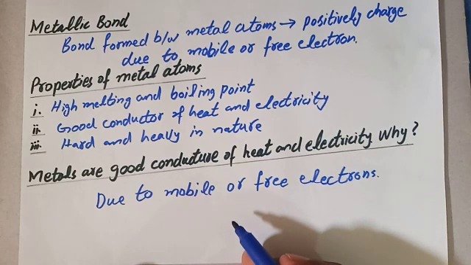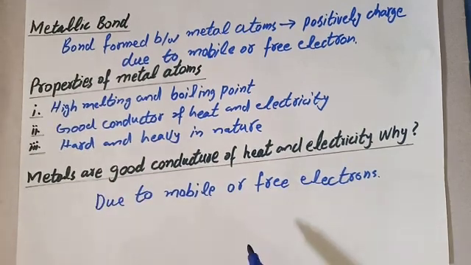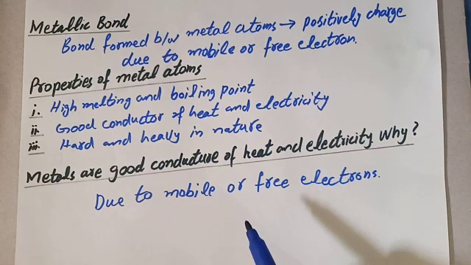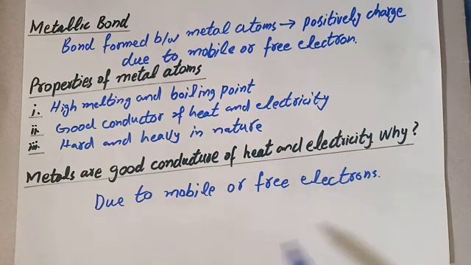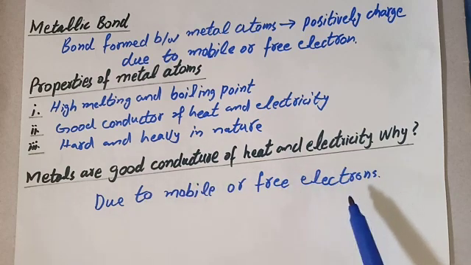So when electricity or heat is passed through them, electrons start flowing, and they can flow easily because the electrons were already revolving. So that is the reason electrons of metals are free or mobile. Due to this, metals are good conductors of heat and electricity.